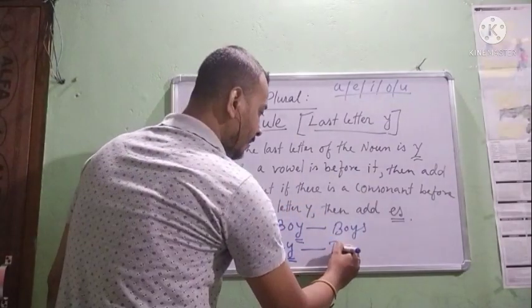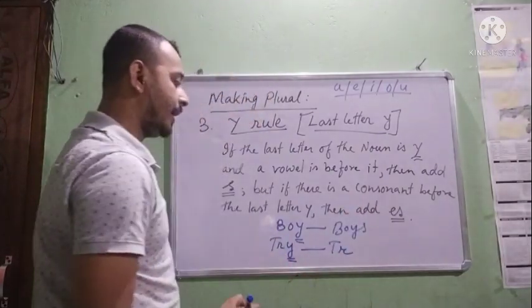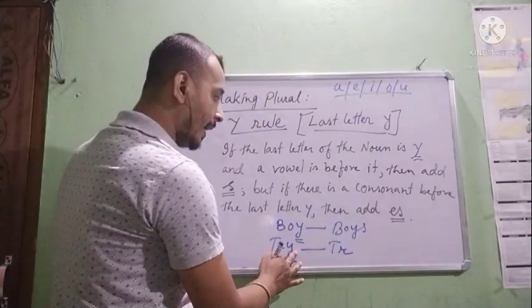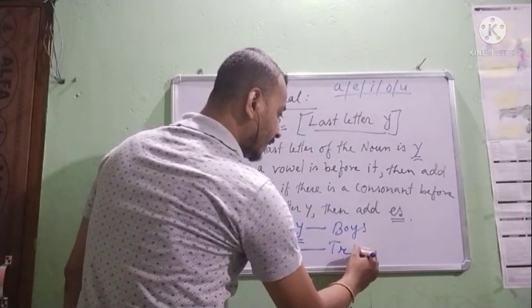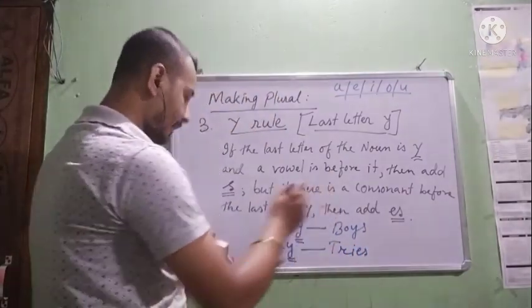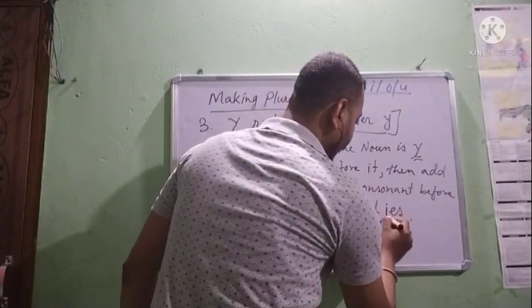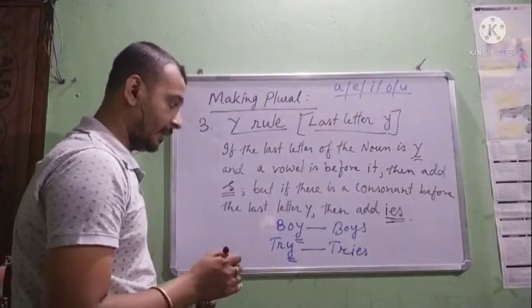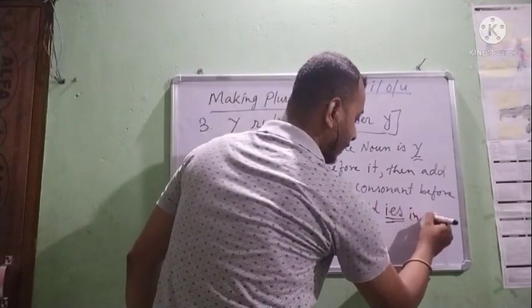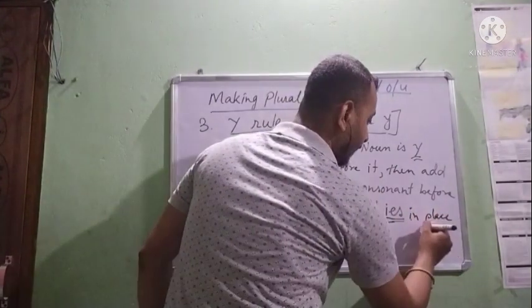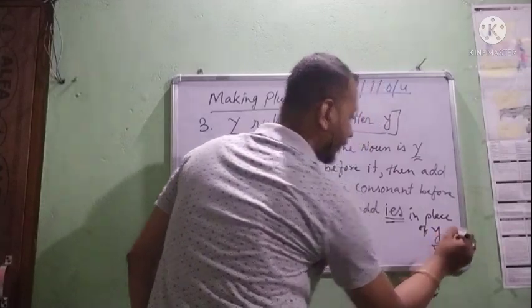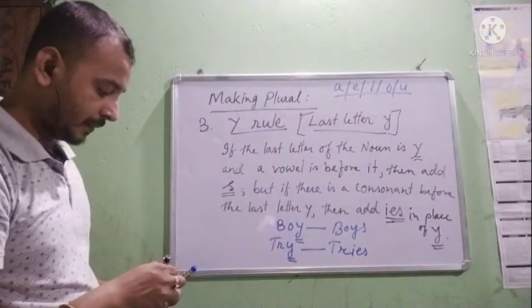So TR, and in place of Y, you have to add IES. Add IES here, not ES, add IES. Okay? Add IES in place of Y. You can write it down. In place of Y. So, this is the rule.